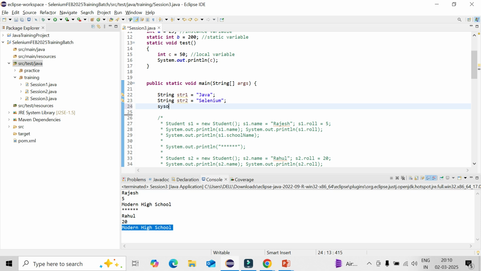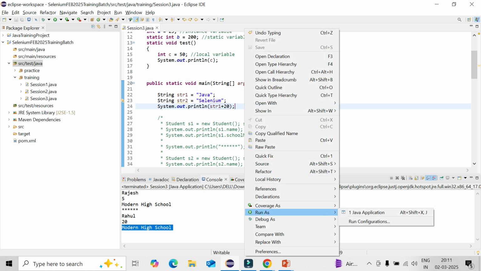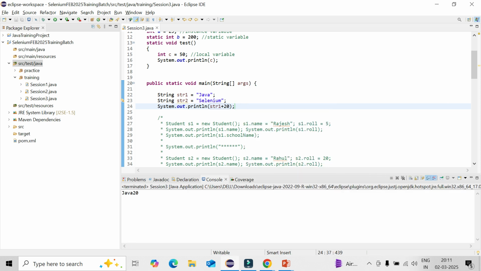Let's try to do something. Say string plus 20. What will happen? 20 will simply be added as a concatenation, because it is a string. It cannot operate. So you can see 20 is getting added after Java.